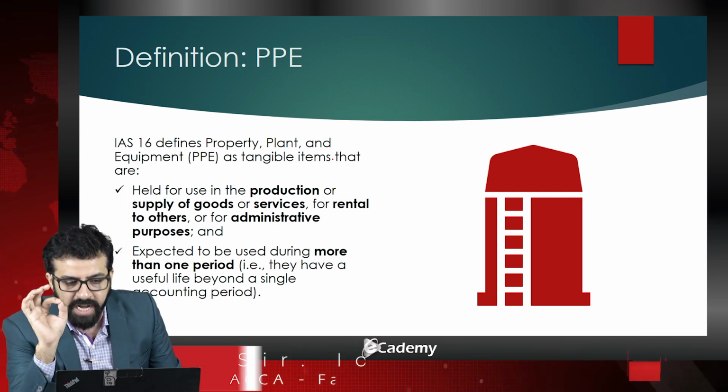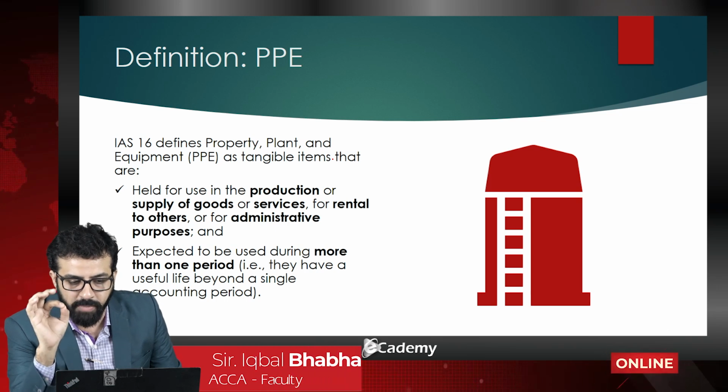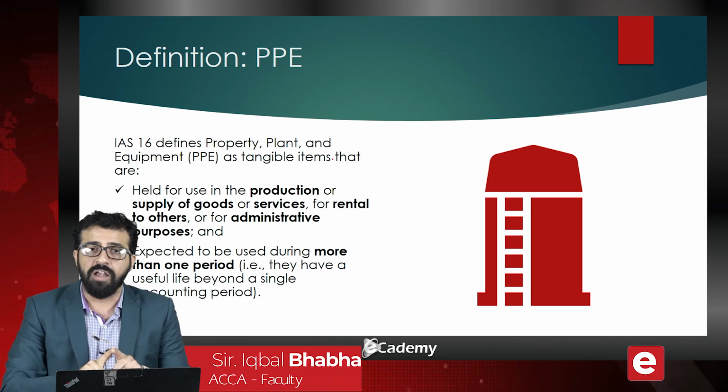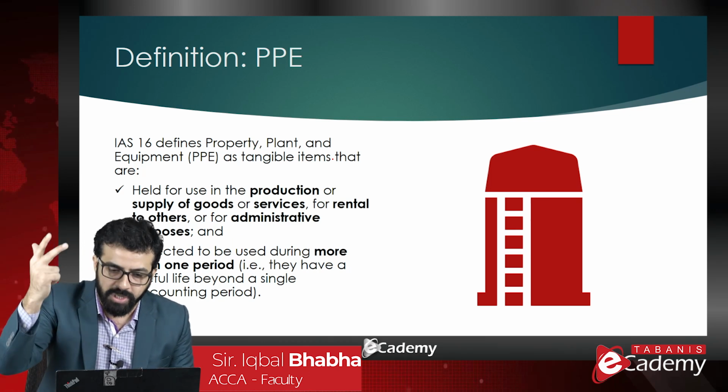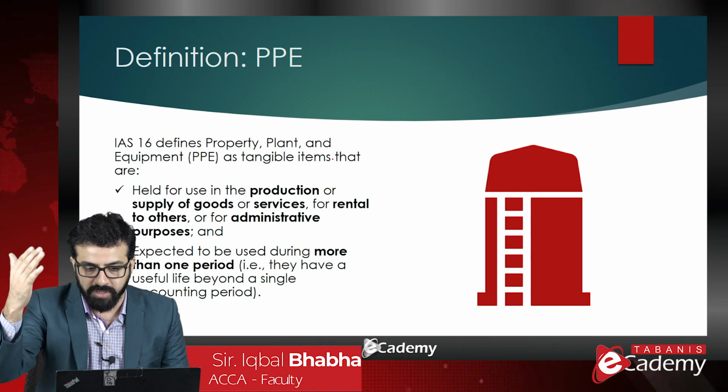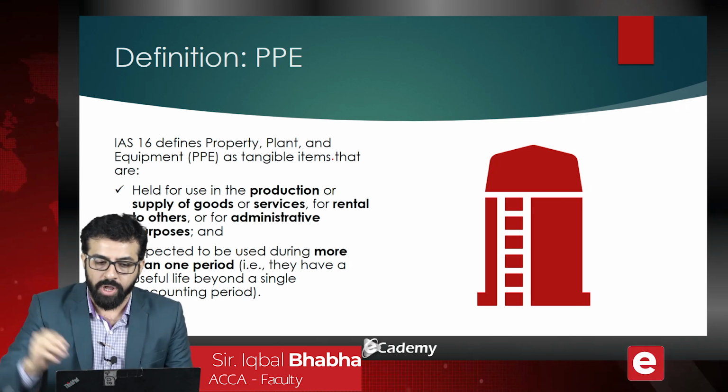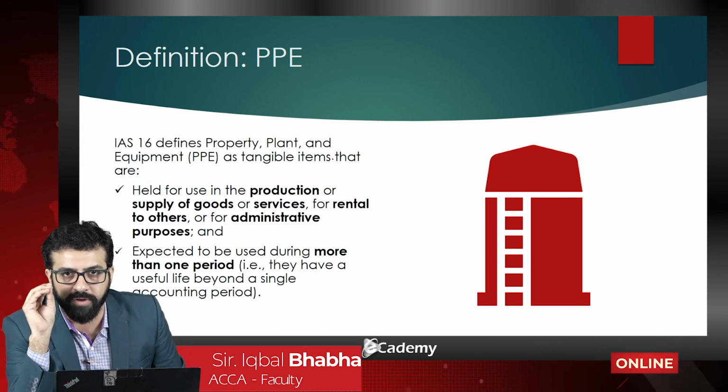IAS 16 defines property, plant and equipment as a tangible item that is held for use in the production, number 1, or the supply of goods, number 2, or services, number 3, for rental to others, number 4, or for administrative purposes, number 5.